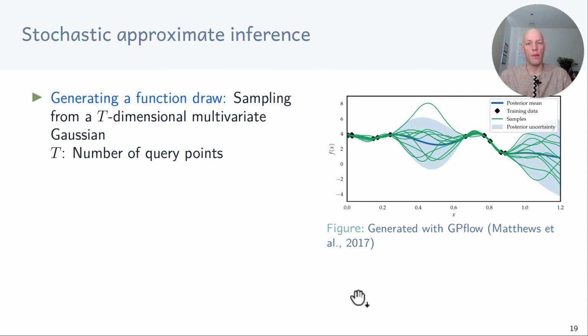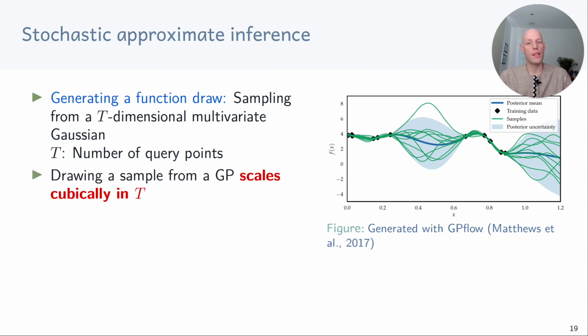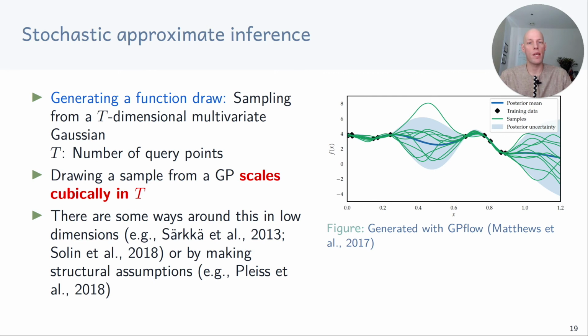If we sample from this multivariate Gaussian, then sampling from a Gaussian process scales cubically in the number of these query points. So that's a problem. There are some ways to speed this up, for example in low dimensions or when we make structural assumptions. But let's also have a look at a different approach.